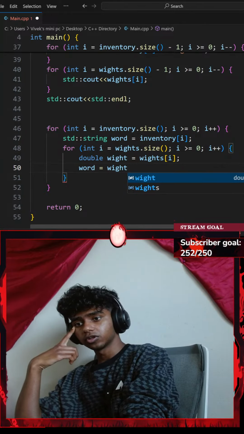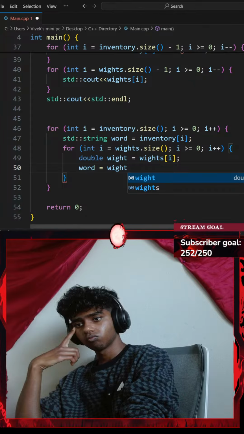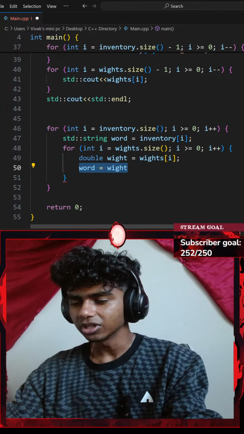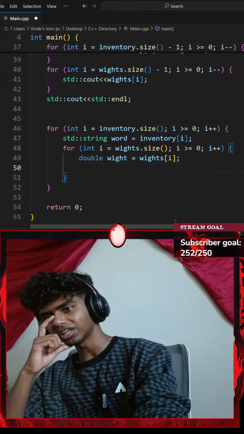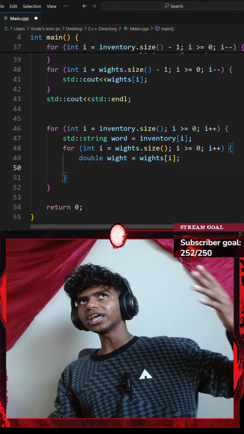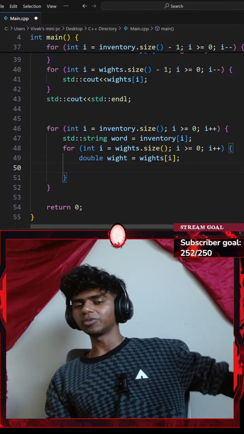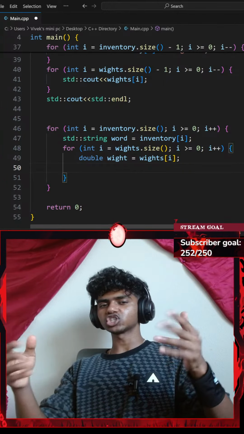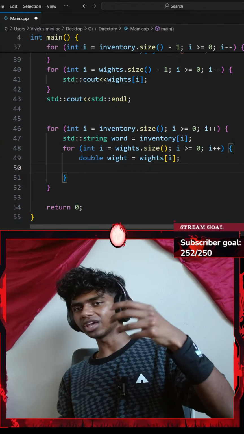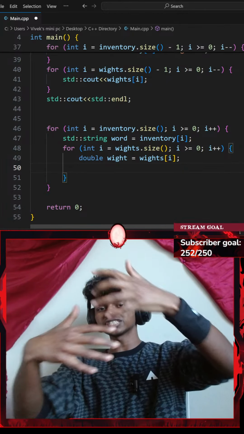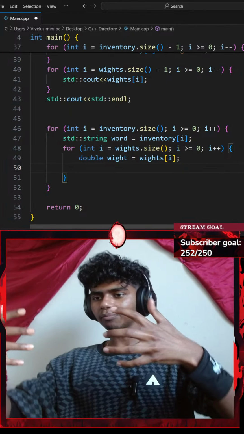Okay, hold up. Instead, let's go ahead and create another variable. So this variable could be something like info, because what I'm planning to do is, when a certain variable is called, for example dagger, I want to get whichever index my dagger is at, and whichever index my weight is at, and if both the indexes are the same, I want to get my item and my weight at the same time.